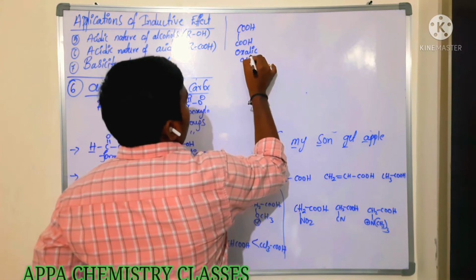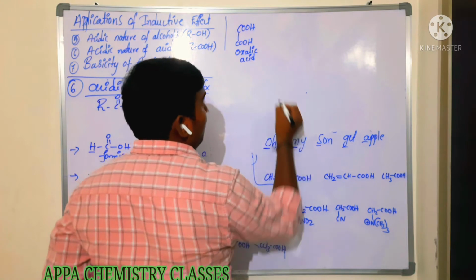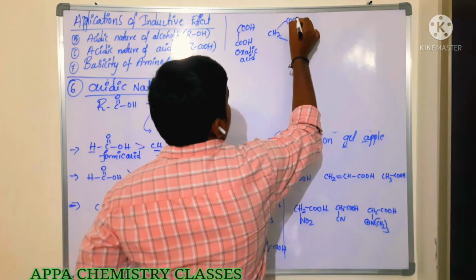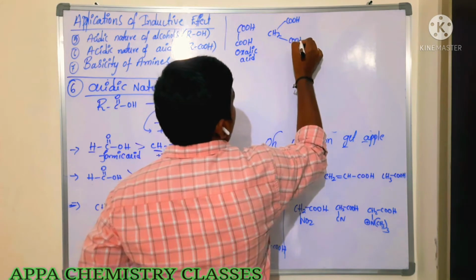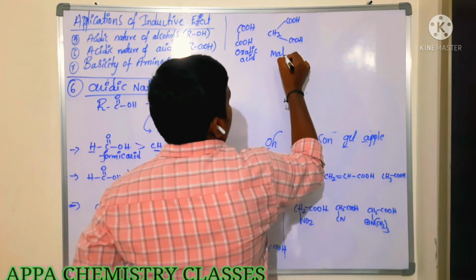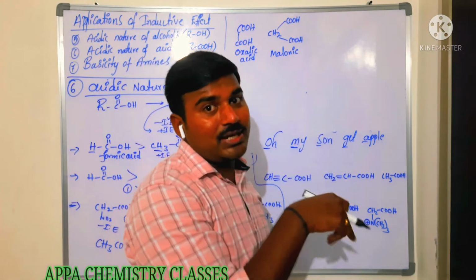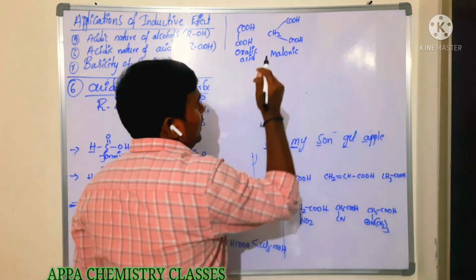Oxalic acid. Now next is what? M. Malonic acid. Malic acid is different. Malonic acid is different. Okay, now have you understood the difference? Malonic acid. So before that, we have malic acid. It is the cis form. Malonic acid it is.